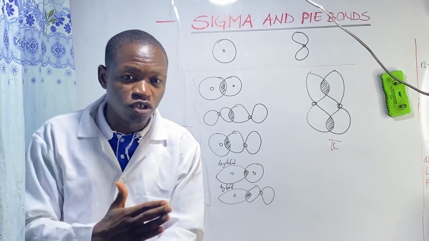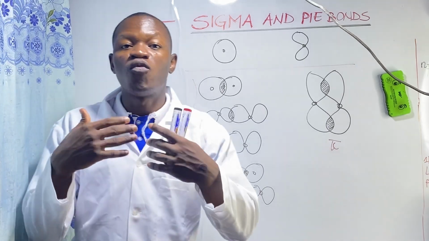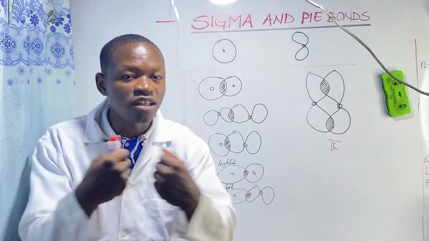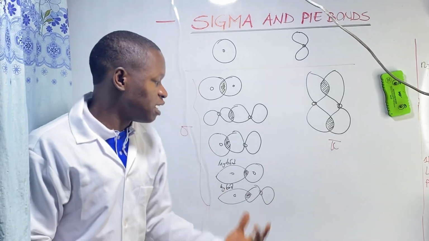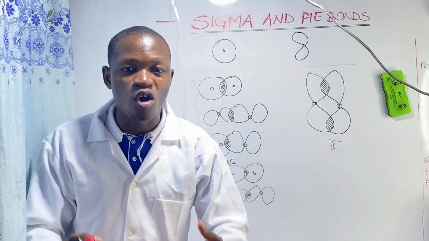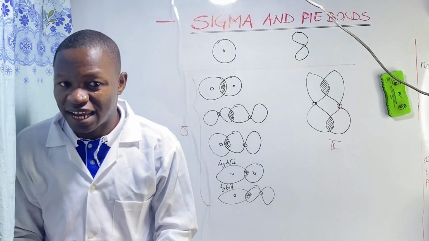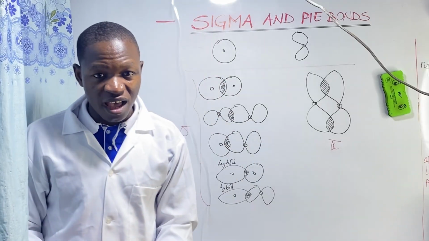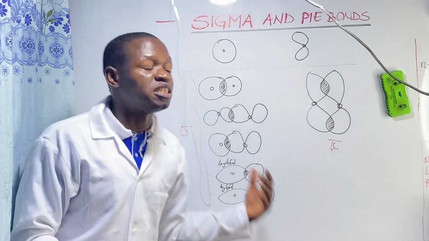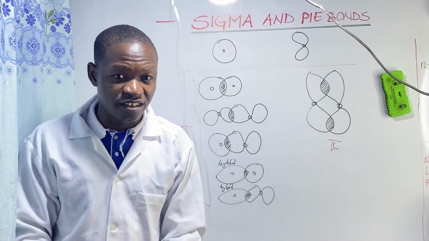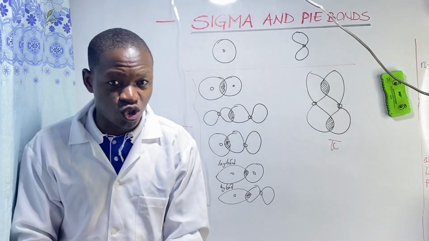To break a bond, you need energy, while to form a bond, energy will be lost. This gives a sigma bond a very high strength. So sigma bonds are very strong.